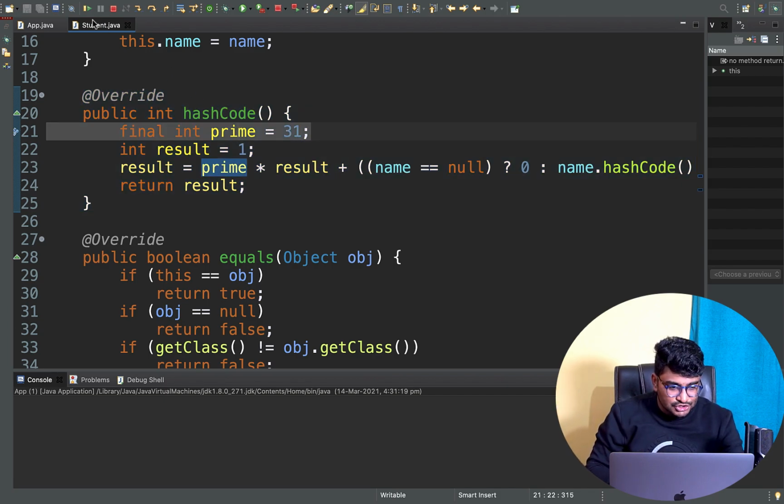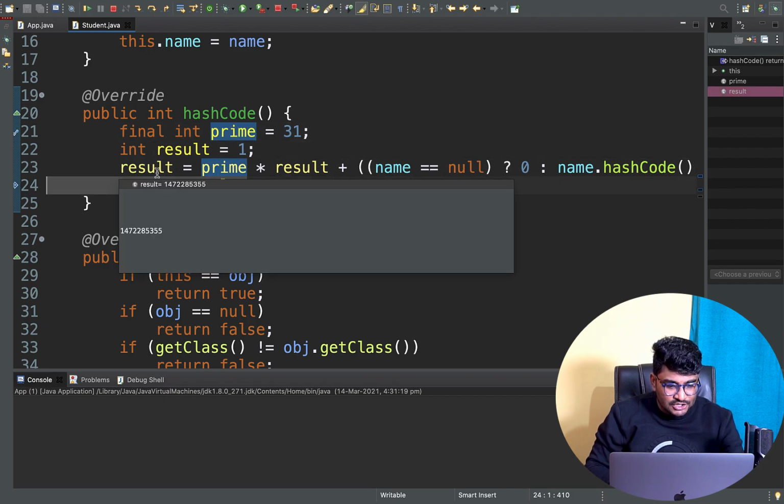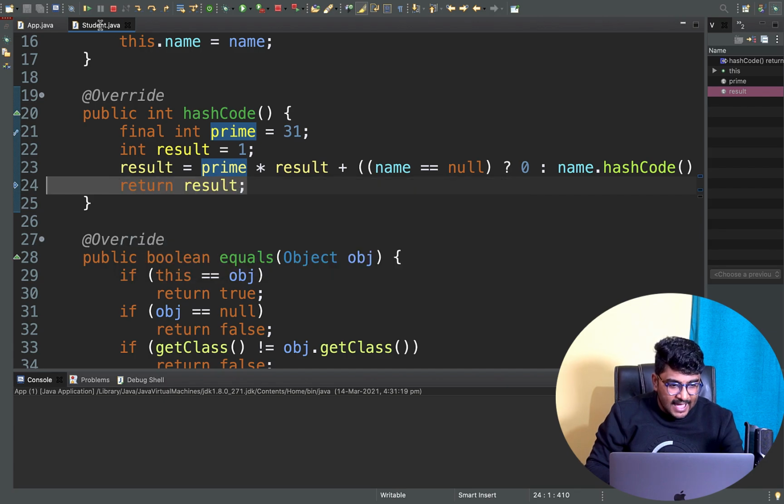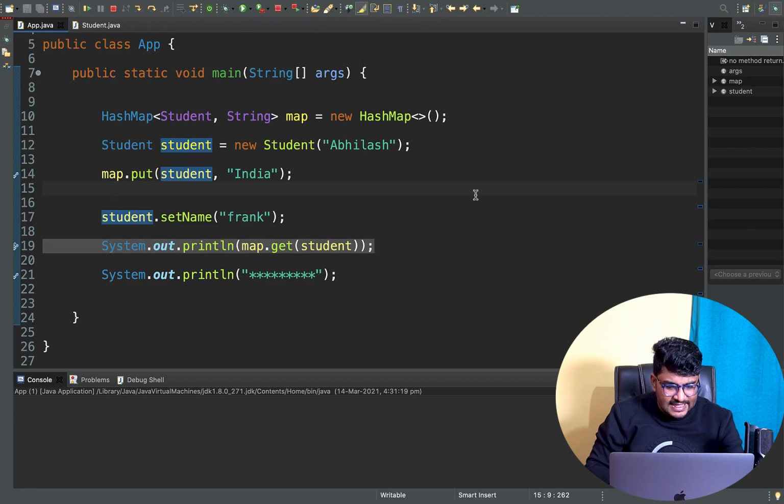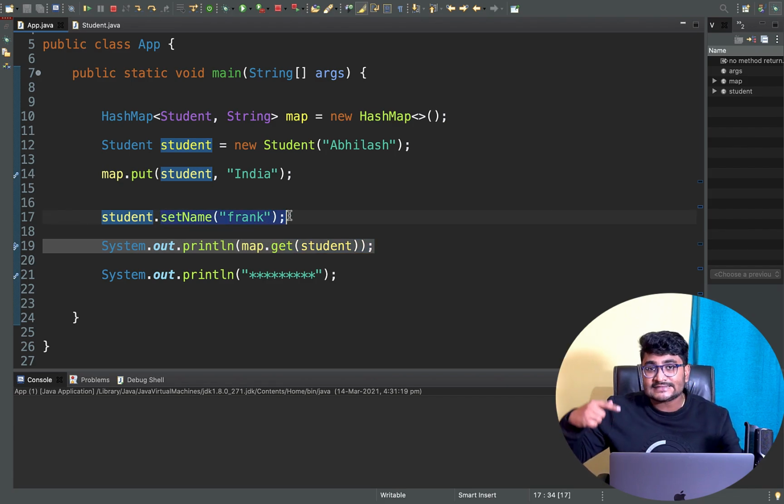Now, if I resume again and step over, it is going to calculate my hashcode and return this particular hashcode back to my HashMap class. Then the HashMap class will do some work and insert this student object inside my map. But before we do the get, you can see that using the setter method, I have changed the state, the content, of that particular object.